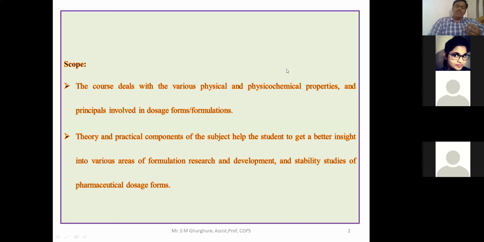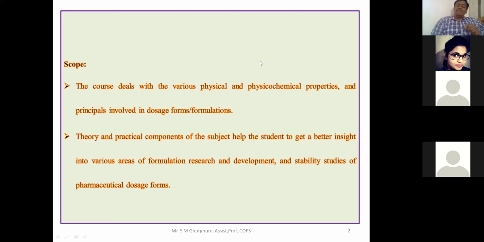Because we are already familiar with the tablet, capsule, then liquid dosage form, then ointment, then semi-solid dosage form, then creams, then paste, then aerosols, etc. All the drugs are prepared in the form of different types of dosage forms, so before the formulation you have to investigate the physico-chemical characterization of the drug.